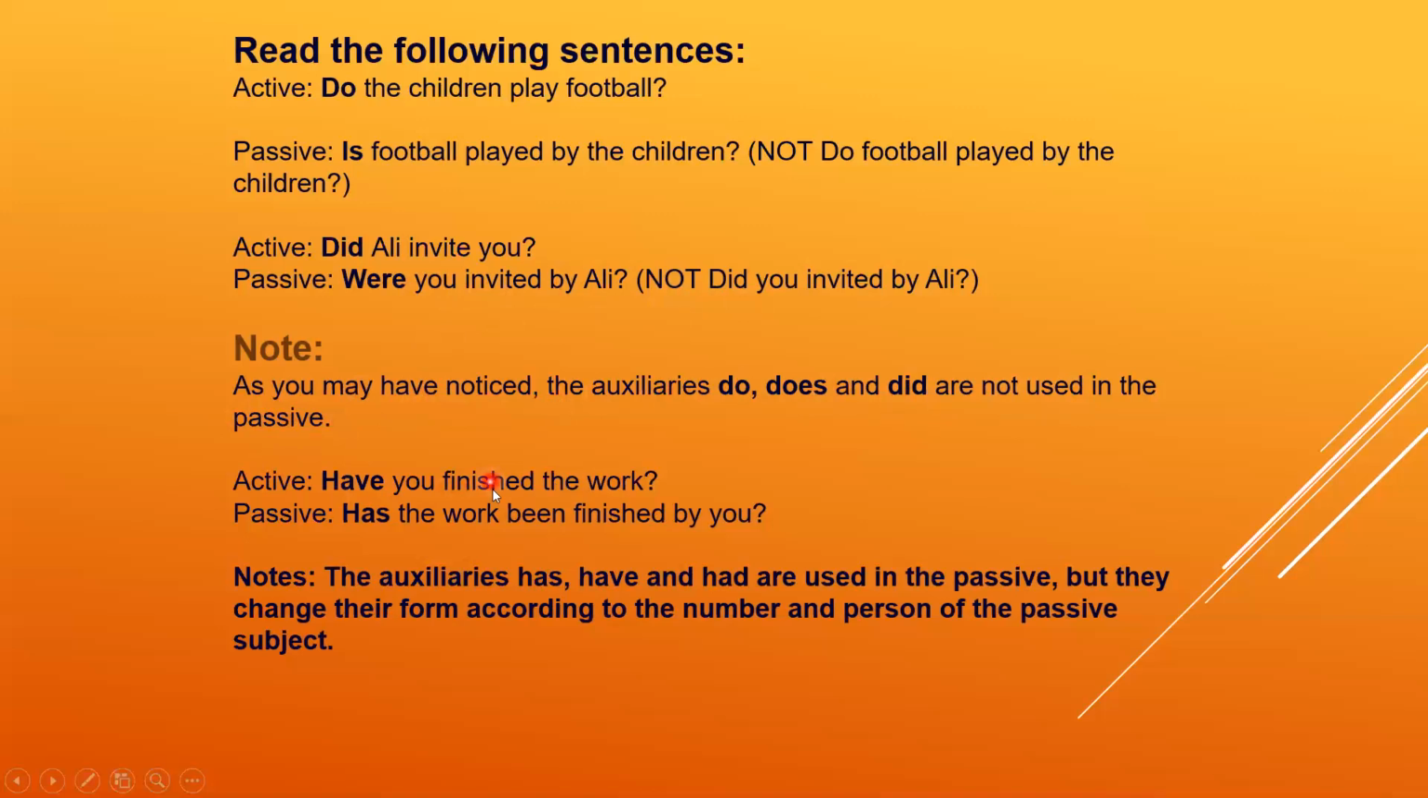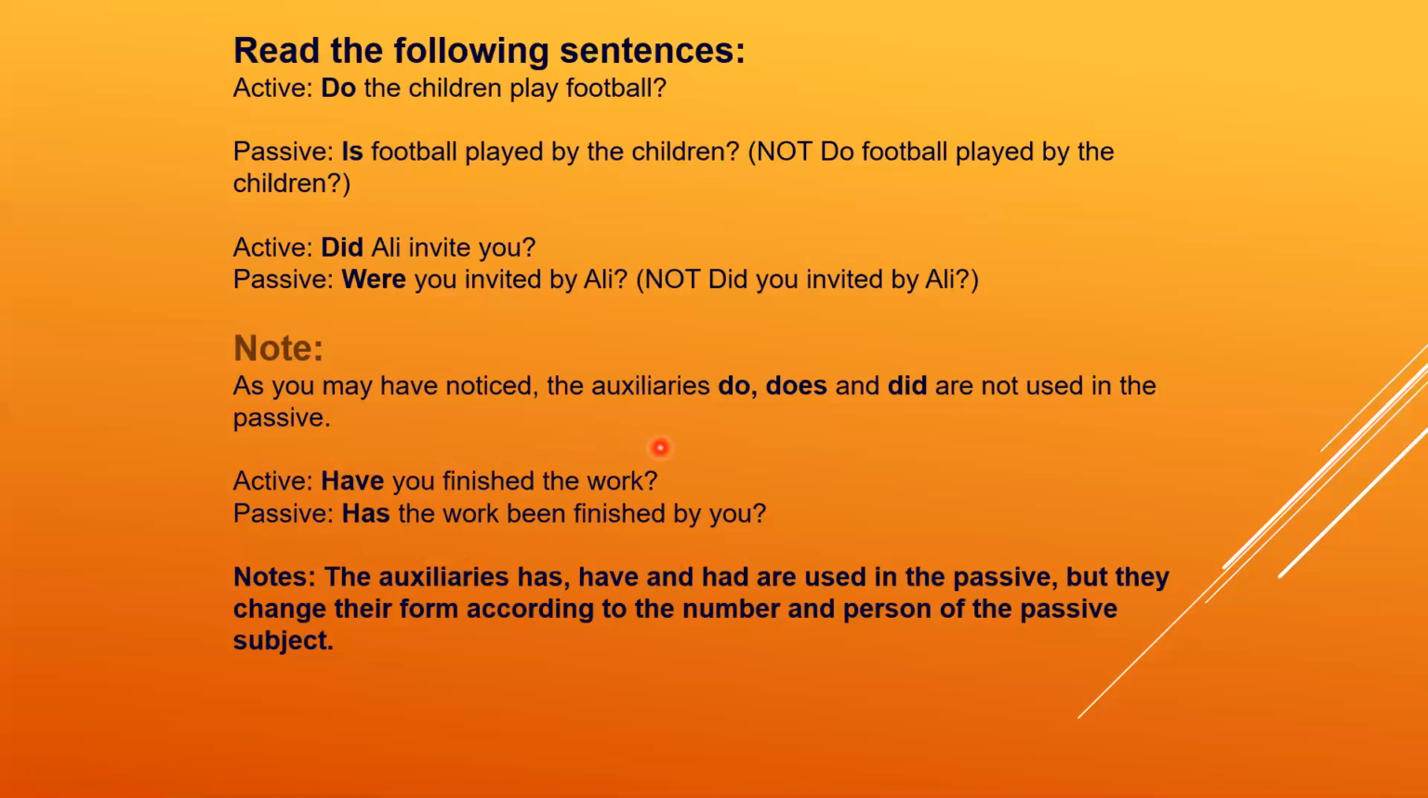Have you finished the work? Which tense is it, dear students? Yes, this is present perfect tense. Have you finished the work? If you want to change it into a simple sentence, you say, you have finished the work. But if we make it a question, have you finished the work?